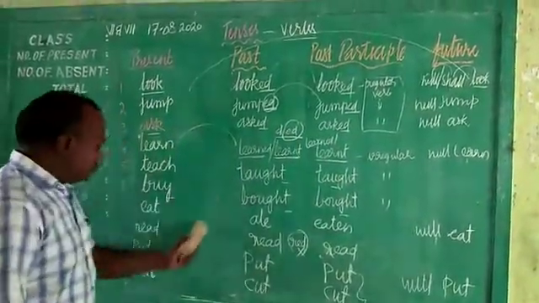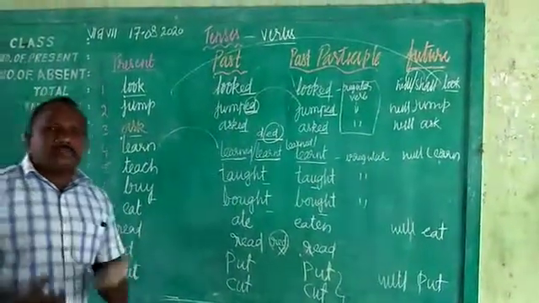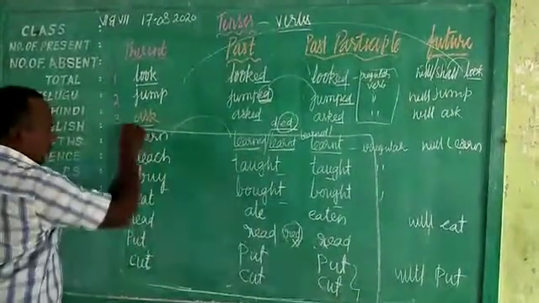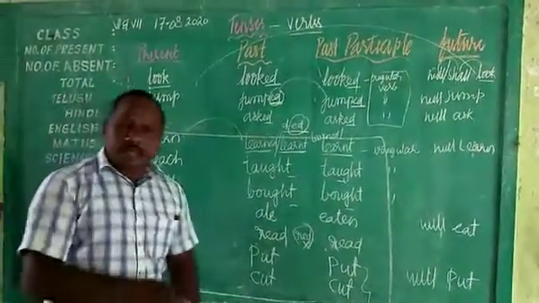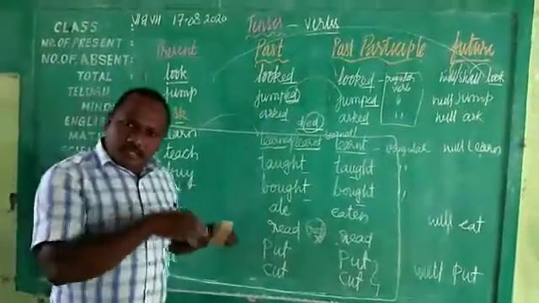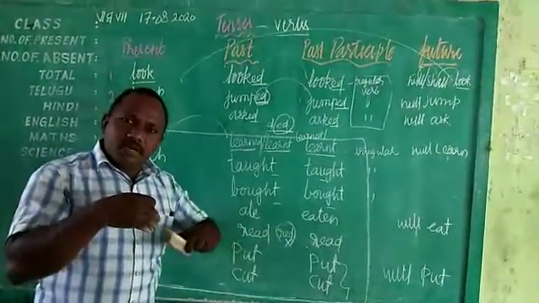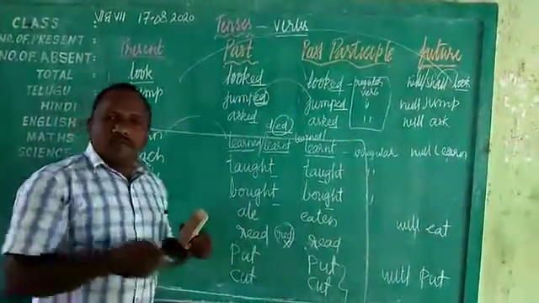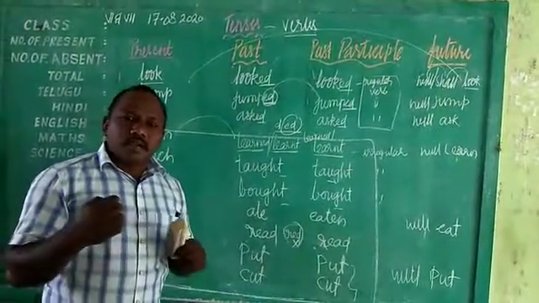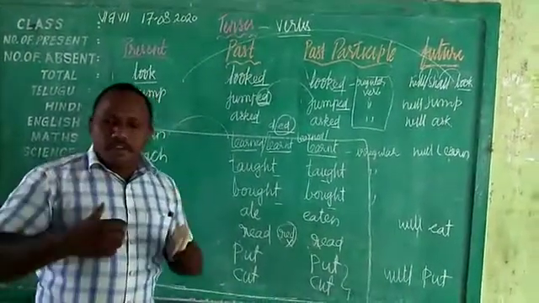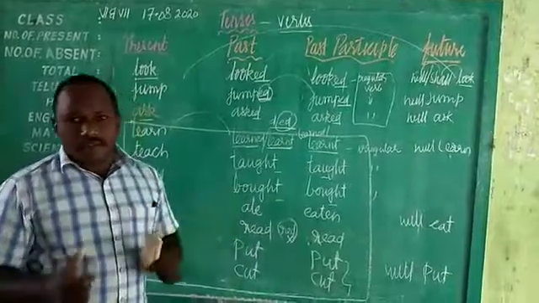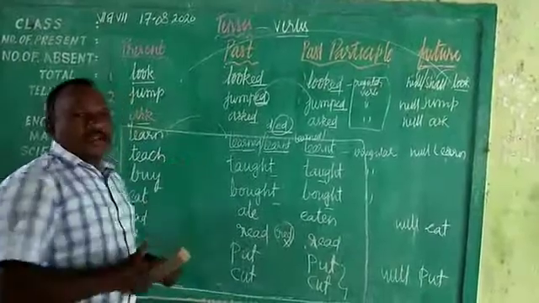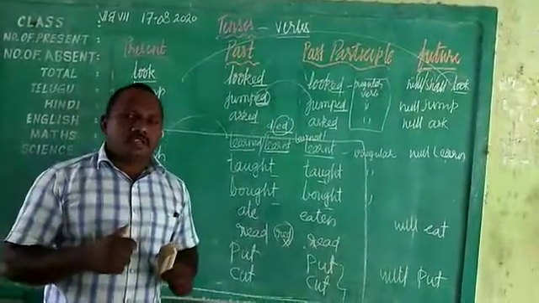So these are some of the verbs where children are confused. Especially from here they are confused. That was the reason why I was again teaching you on the blackboard, children. Whenever you get the time, please try to learn these verbs and tenses: present tense, past tense, and past participle. If you learn these tenses, children, it will be very useful to have very good English. If you can learn at least 5 to 10 words every day, it will help you a lot, children. Okay, thank you.